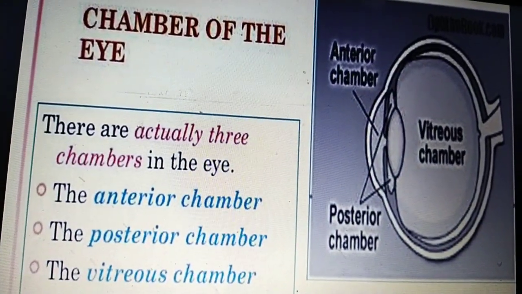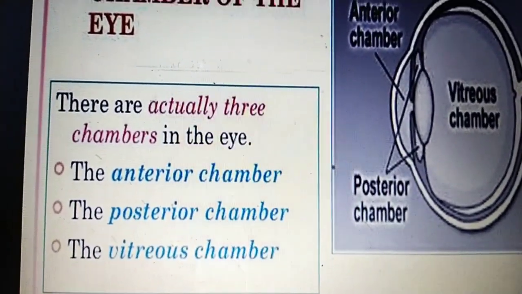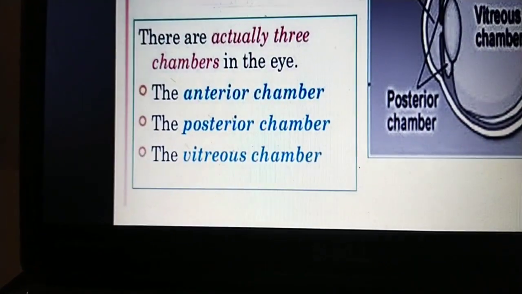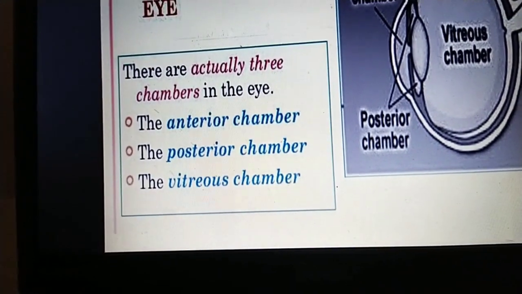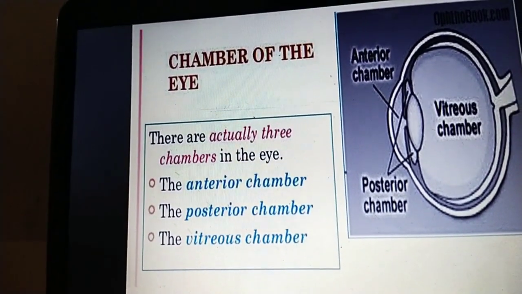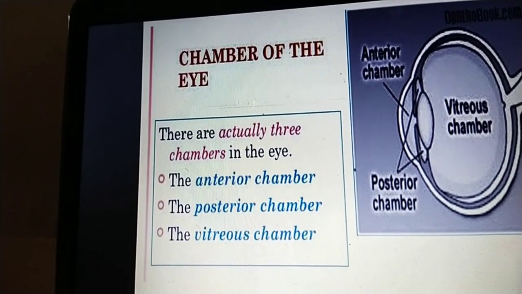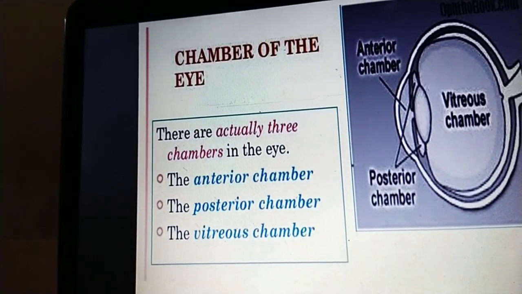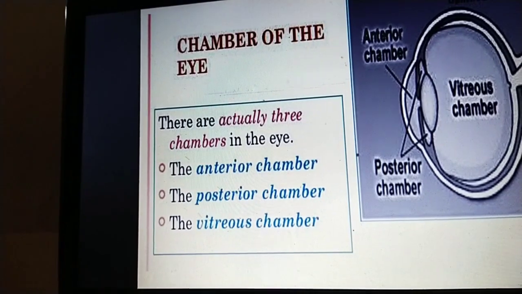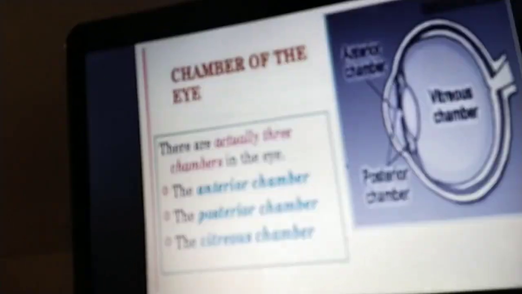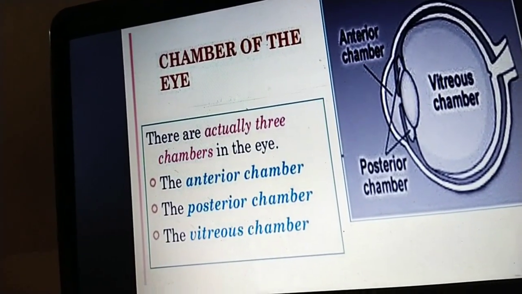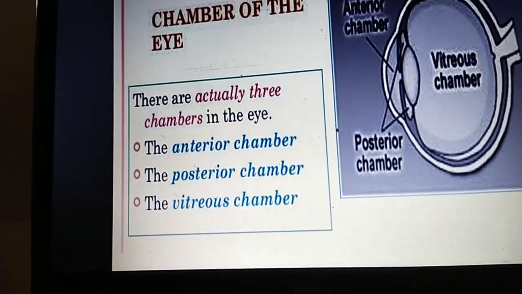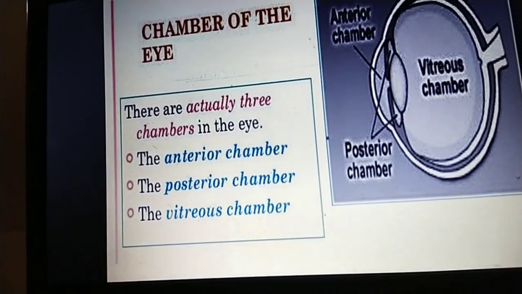Okay, you can go for the chambers. In that, the eye mainly has chambers: vitreous chamber, anterior chamber and posterior chamber. You can divide it mainly into two. One is above the lens, one is below the lens. Okay, or anterior to the lens, or posterior to the lens.